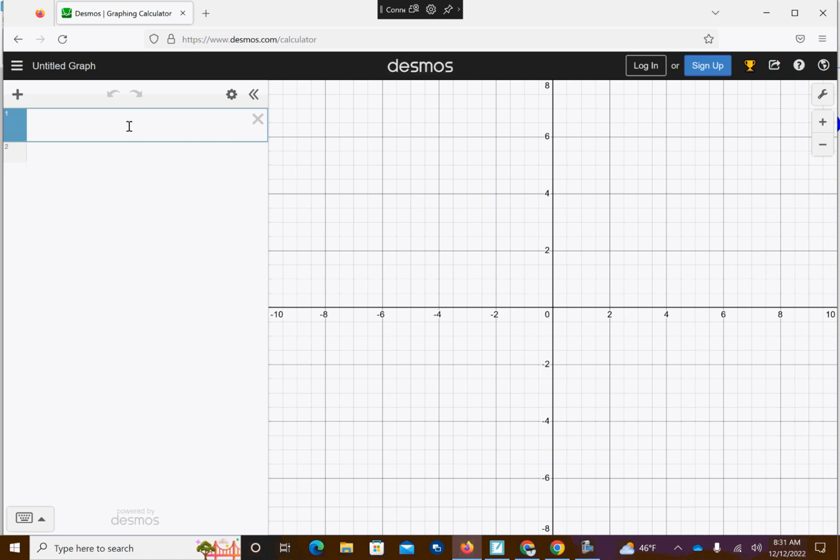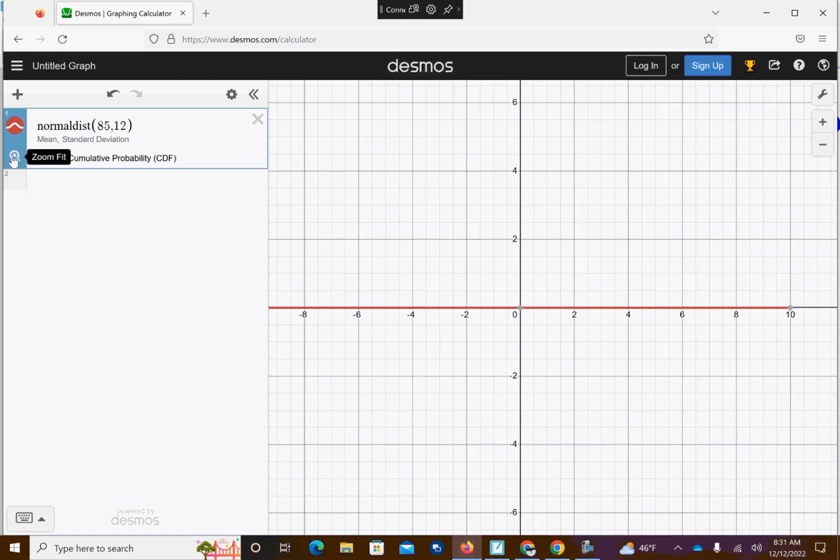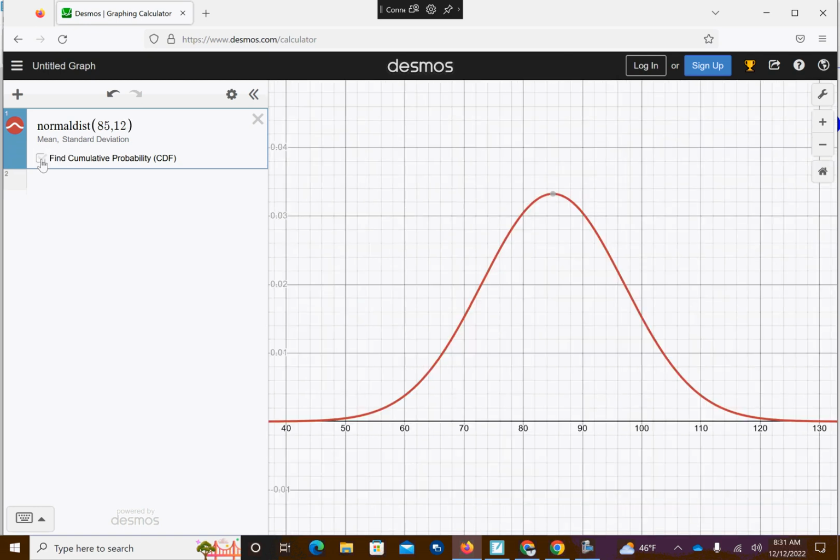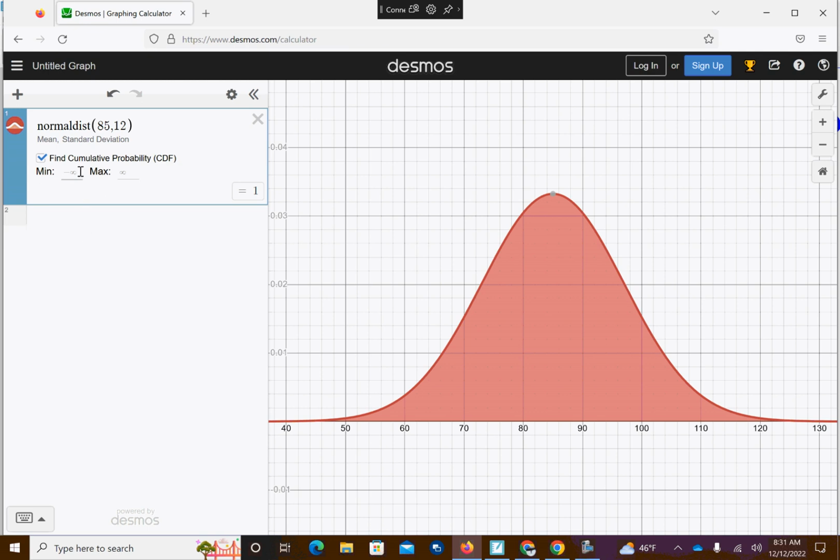All right. So normal distribution. So we have a mean of 85, and we have a standard deviation of 12. So you hit the plus. It'll show you your normal distribution. So greater than 100. So I want the area to the right. So 100. So 10.56% of these apples weigh more than the 100 grams.